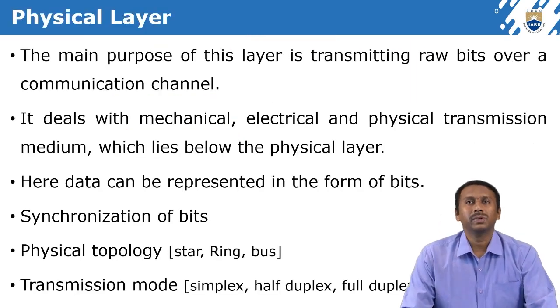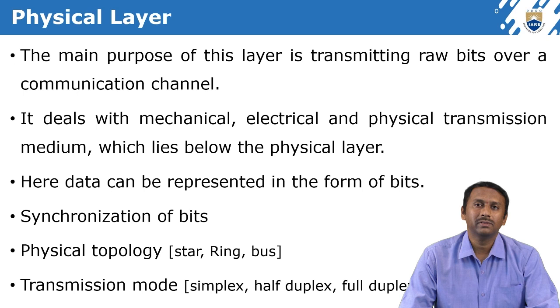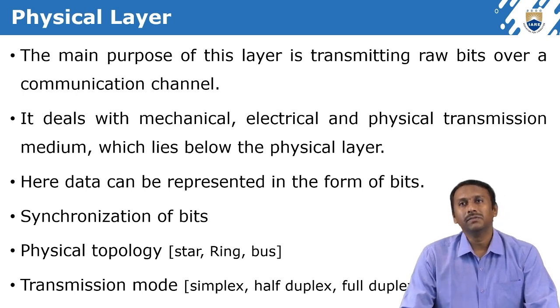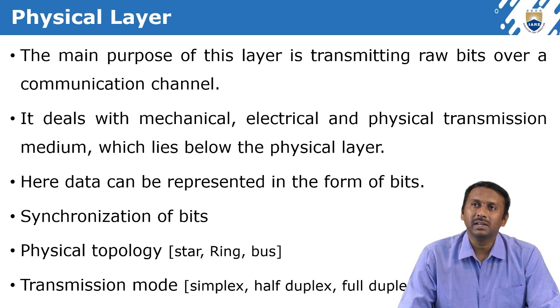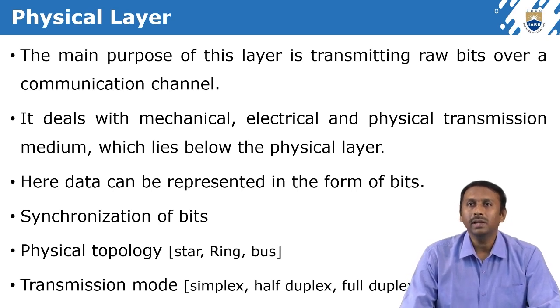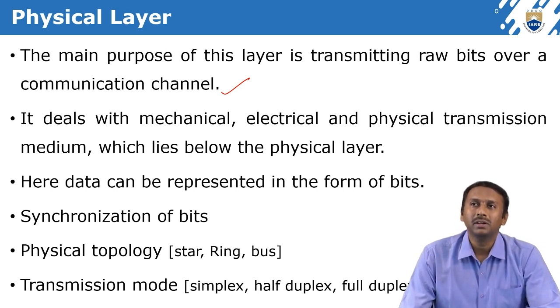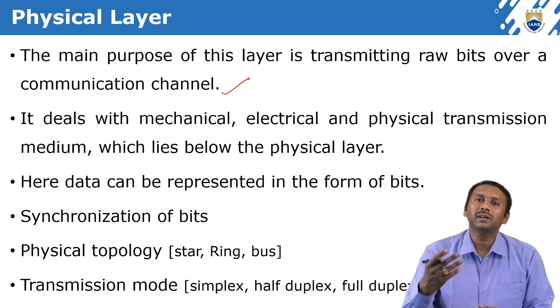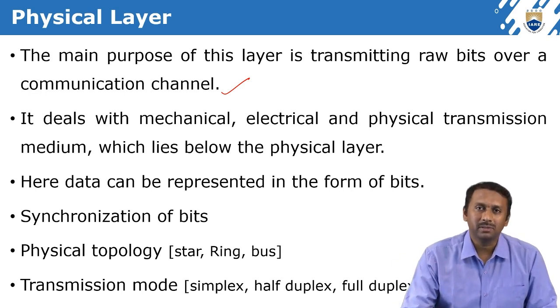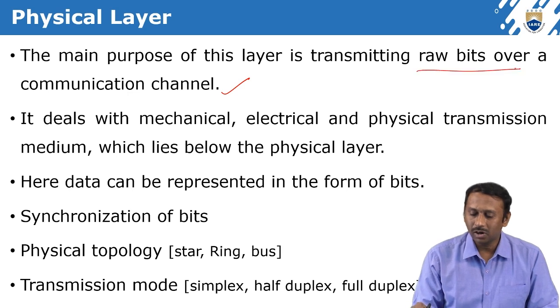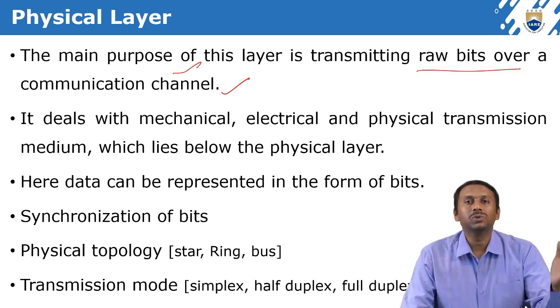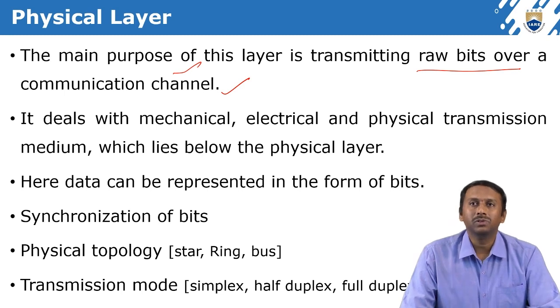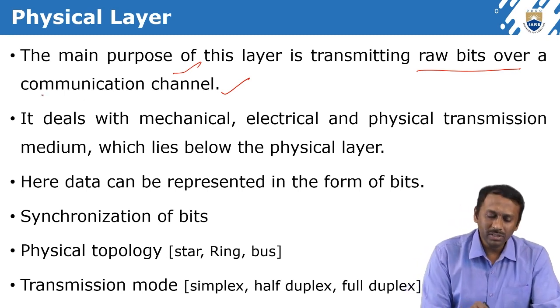The first layer we can call the physical layer. In the OSI reference model, the first layer is the physical layer. The main purpose of this layer is transmitting raw bits over a communication channel. As we already discussed in the diagram, in the first layer called the physical layer, the data is represented in the form of bits. The raw bits are transferred from the source system to the destination system through a communication channel. What is a communication channel?